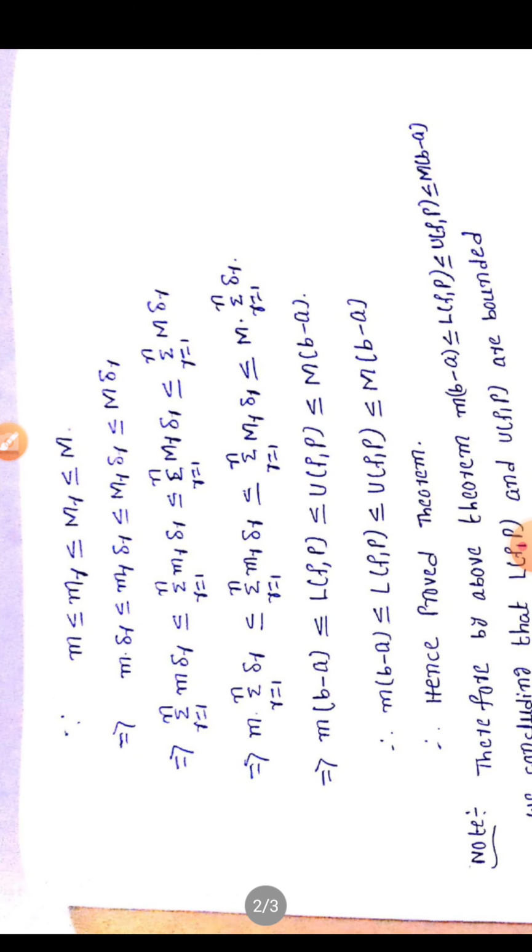Now we have to prove that small m times (b − a) ≤ LFP ≤ UFP ≤ capital M times (b − a).